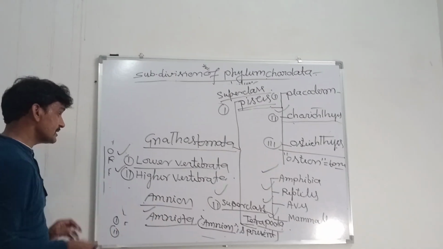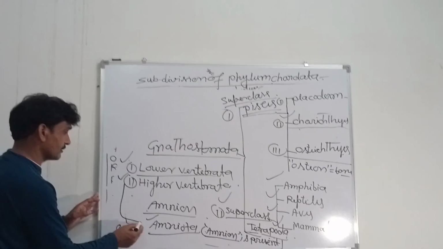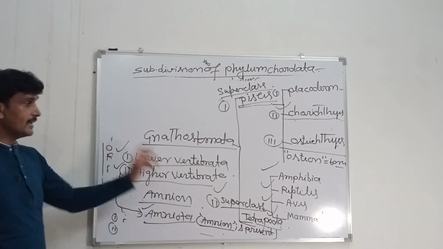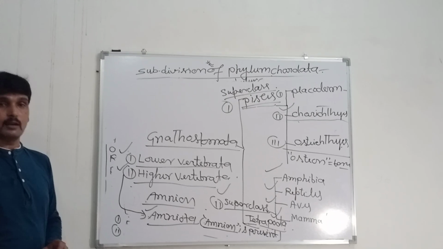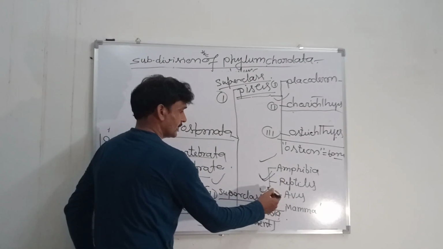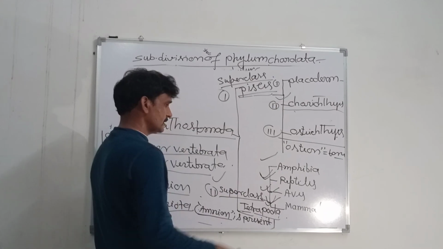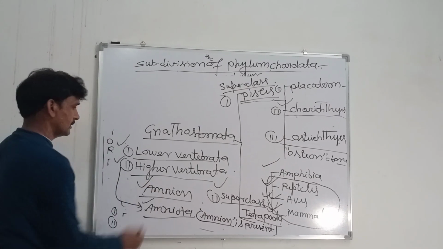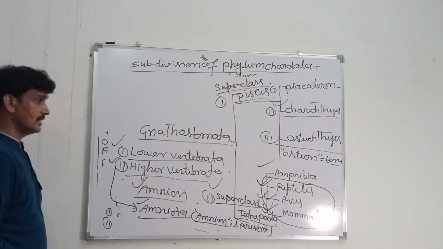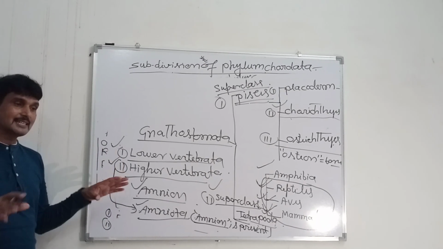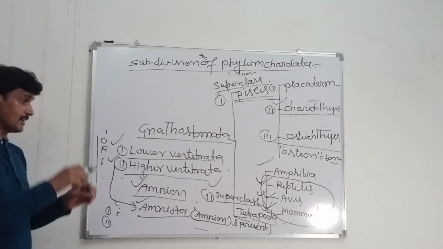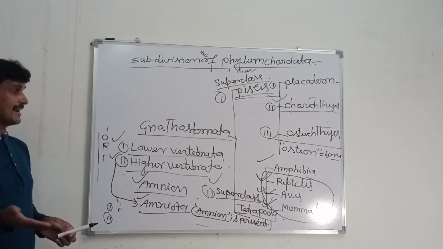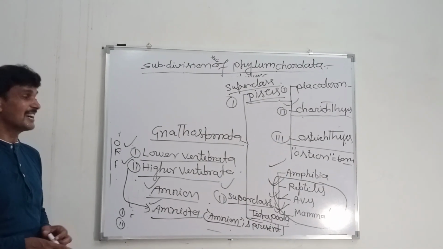So amniota means higher vertebrates. A higher vertebrate includes only three classes: reptiles, aves and mammals. In these three classes the amnion is present, which means the developing embryo is held inside this membrane, inside the amniotic fluid, that protects it from external shock and hazardous environmental conditions.